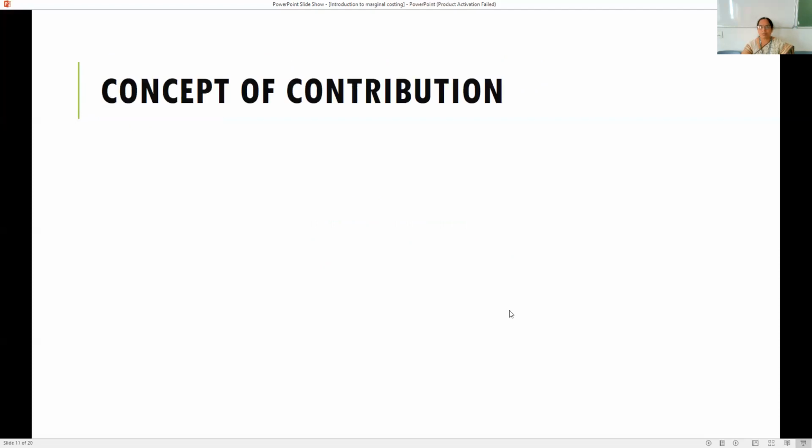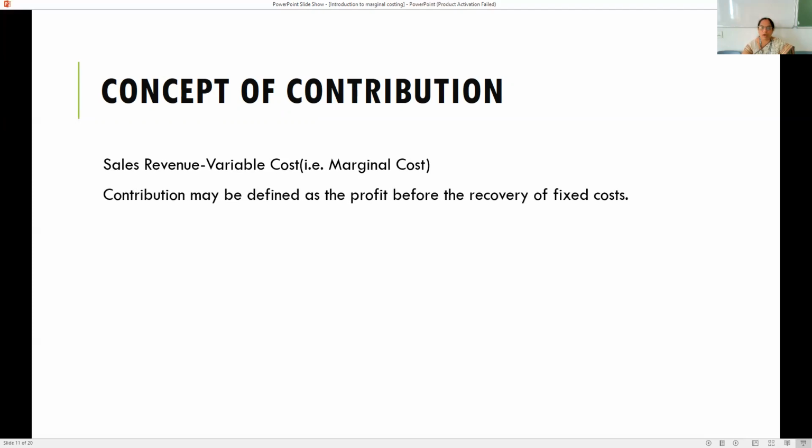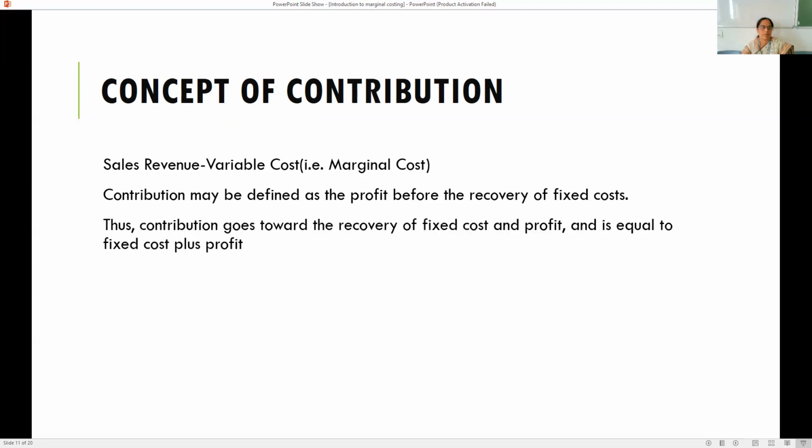Now coming to the concept of contribution. Contribution is sales revenue minus variable cost. So contribution is defined as the profit before the recovery of fixed cost. Contribution goes toward the recovery of fixed cost and profit, and is equal to fixed cost plus profit.